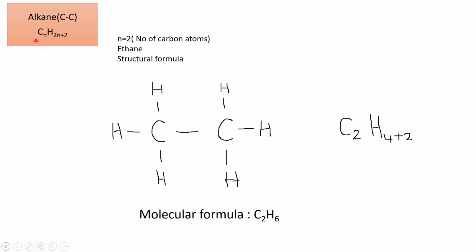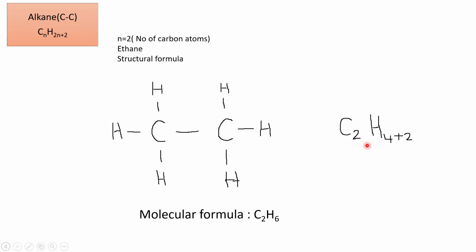Let us verify if the general formula can be used in order to get the molecular formula of alkanes. Like in ethane, we have N is equal to 2. So we put C2, H2N means twice N, which means 2 multiplied by 2, which is 4. 2N plus 2, so we get 4 plus 2.